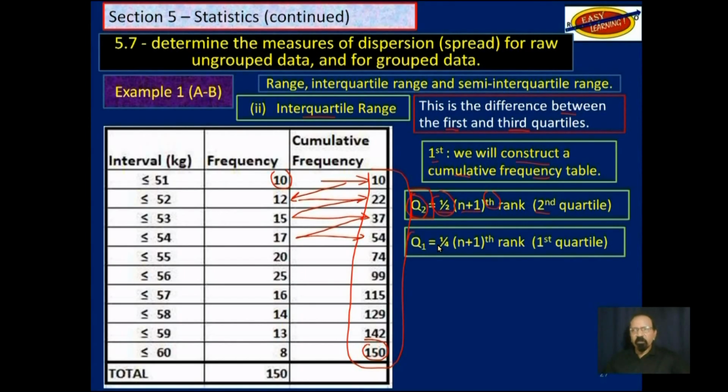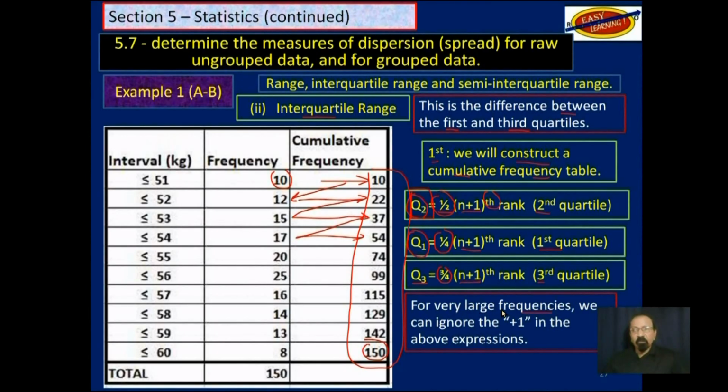We do the same thing for Q1. N plus 1 multiplied by a quarter. That will give us the position of the first quartile. And then for the third quartile, n plus 1 multiplied by 3/4, that will give us the position of the third quartile, not the actual number, just the position.